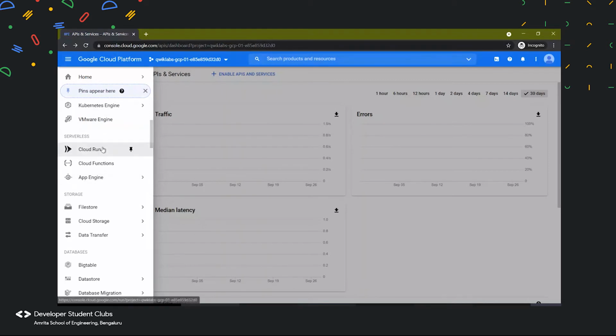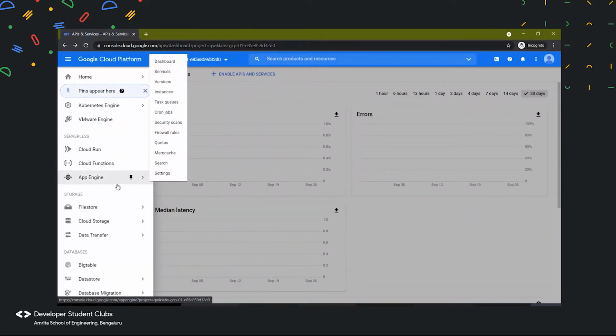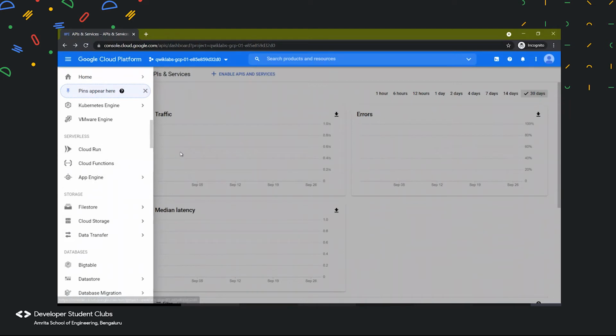So that was about Compute Engine. Then we have serverless architecture as well. This is the best part, App Engine. Here you don't have to worry about creating a VM instance. You can directly run the application in a serverless architecture, where you will be given a code editor and can directly write the code, and Google Cloud will take care of all the background things, like how many VM instances to create and what storage should be given. All of that is managed in this serverless section.